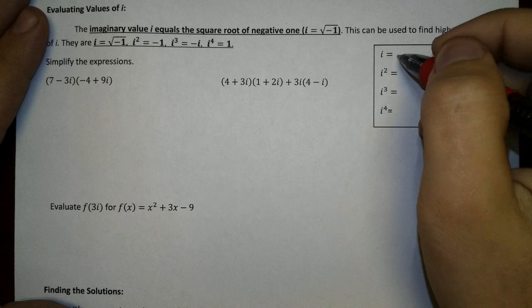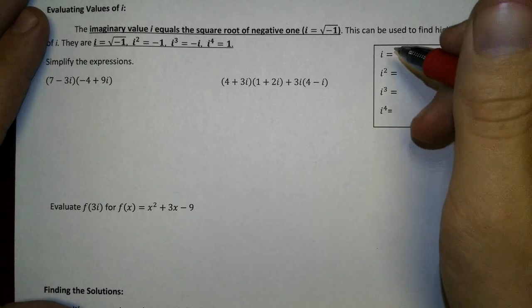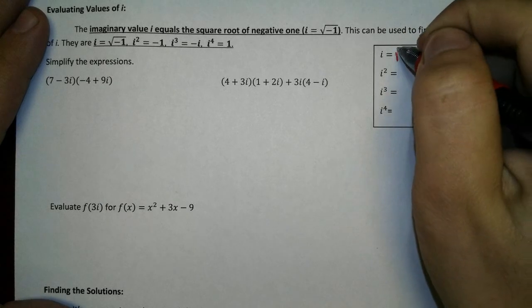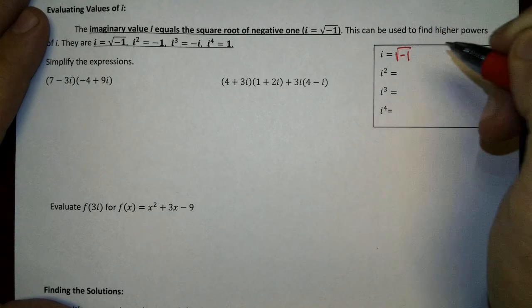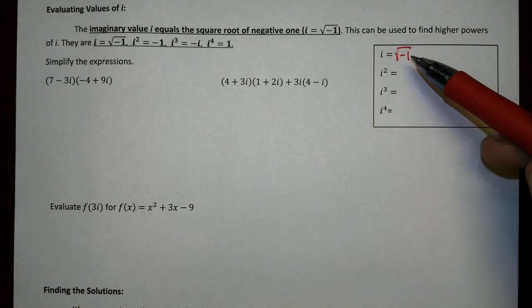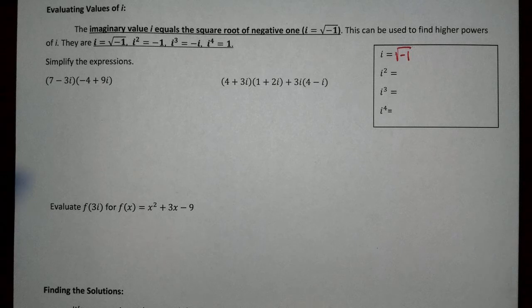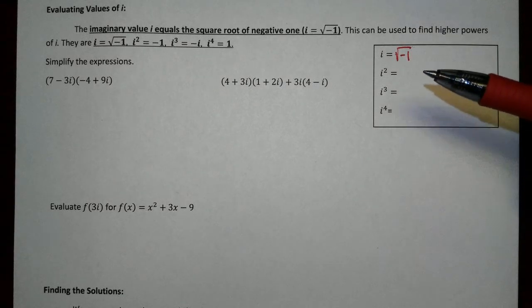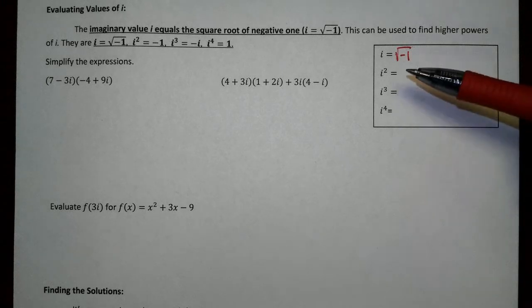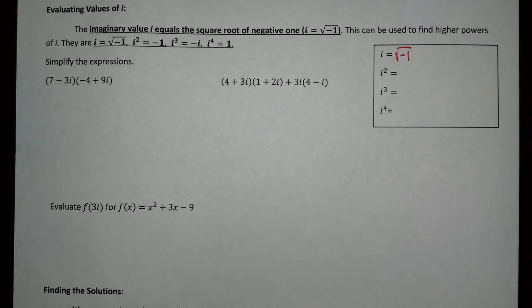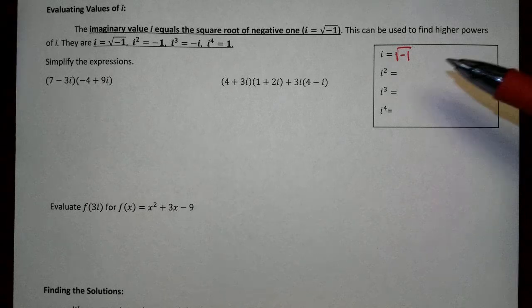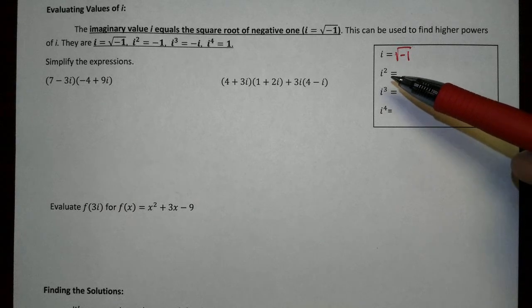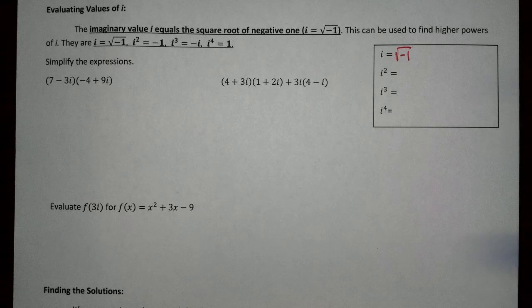So, over here, we're going to do our thinking about this. What do we know i to be? And this is definition based, right? This is saying that when I take the square root of -1, that's when i went imaginary. Mr. Zoyas is at it again. He's gone cuckoo, and he is imagining things. We have imaginary stuff now because we took the square root of -1. Now, what about when I have i squared? Well, let's think about this like a mathematician would, very analytically. Let's break this down.